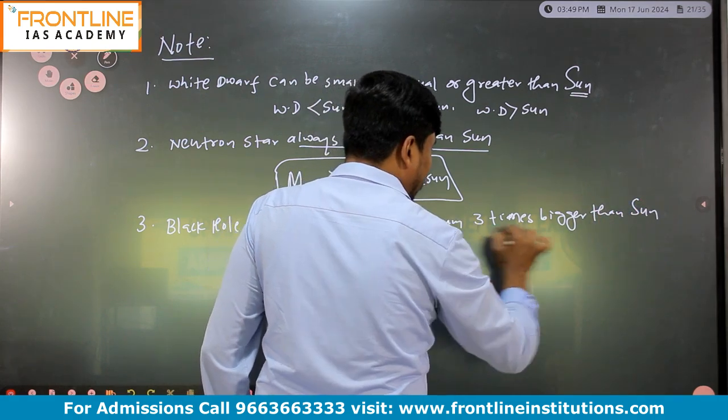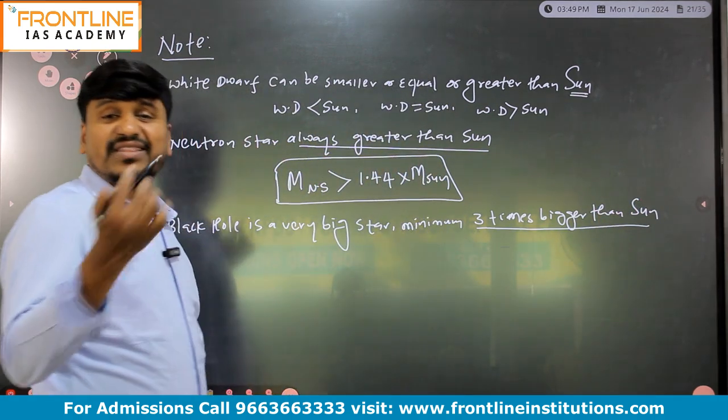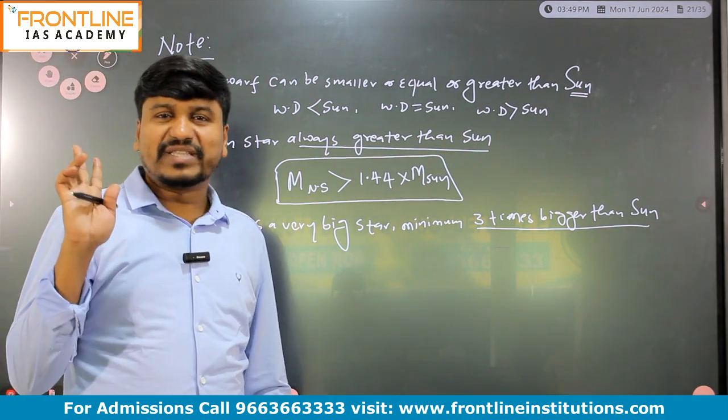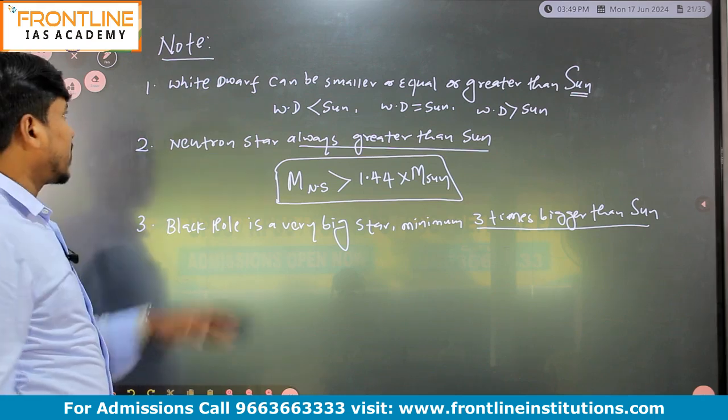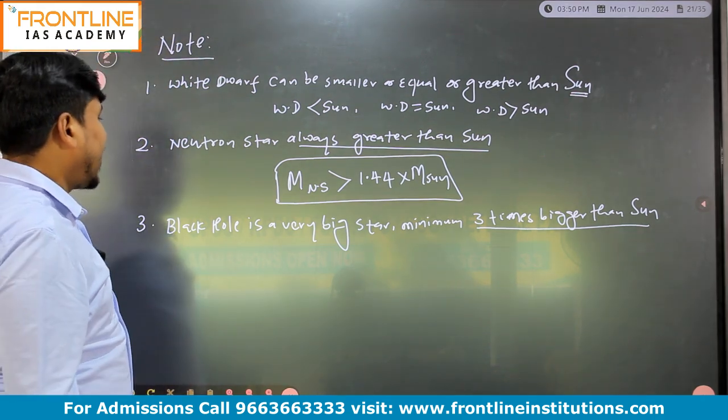Very important. Minimum 3 times bigger than sun. It can be more than 3 times also, but minimum 3 times bigger will be there. So that is the three important notes. These three notes you should remember: white dwarf, neutron star, and black hole.